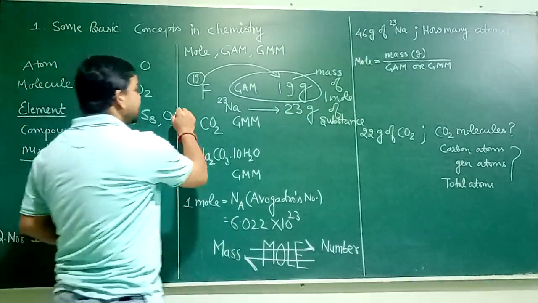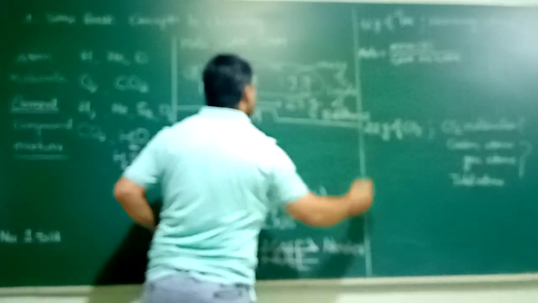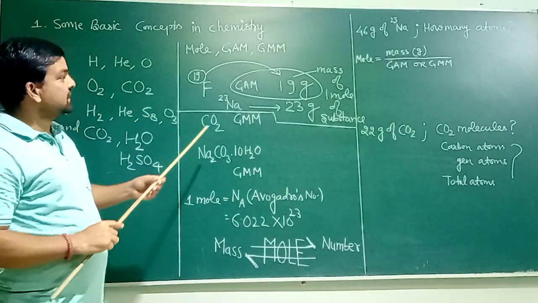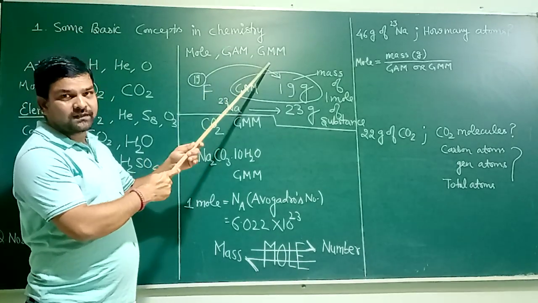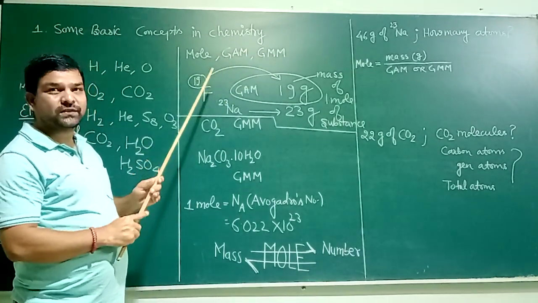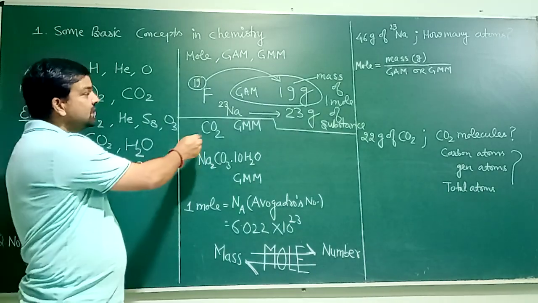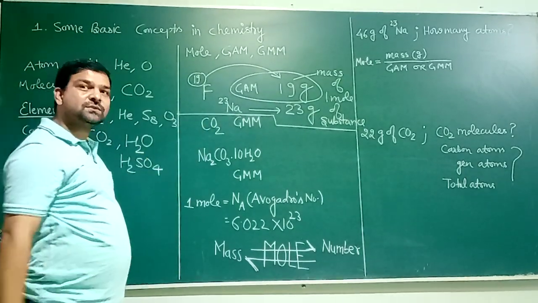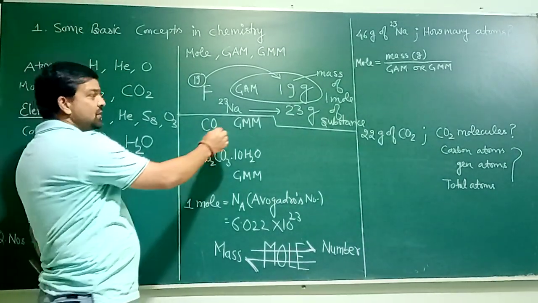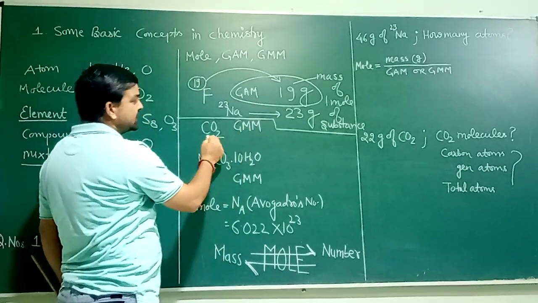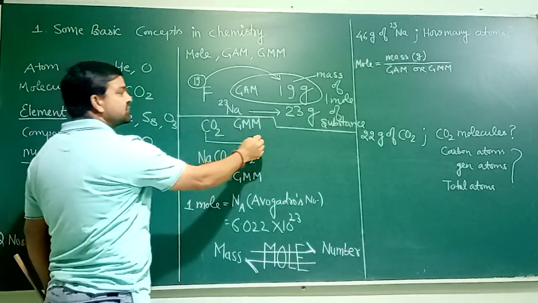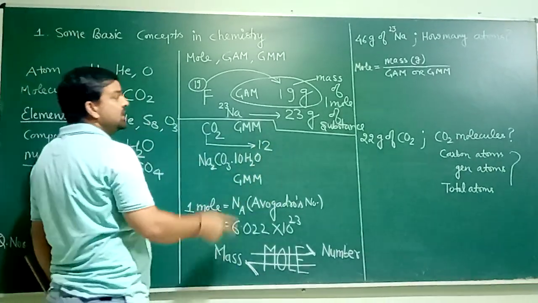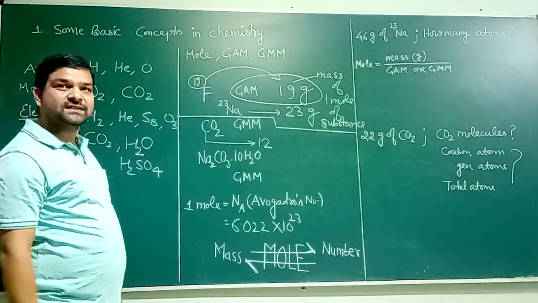Now similarly, another point is gram molecular mass. As I said, there is no difference between gram atomic mass and gram molecular mass. The only difference is that one is used for an atom, the other is used for a molecule. Now CO2, I hope you know CO2 is not an atom, it is a molecule. To calculate its gram molecular mass, the atomic mass of carbon is 12, so write here 12. The atomic mass of oxygen is 16.